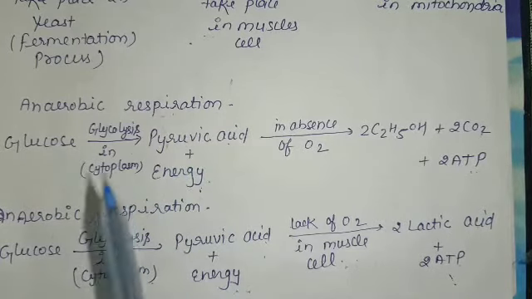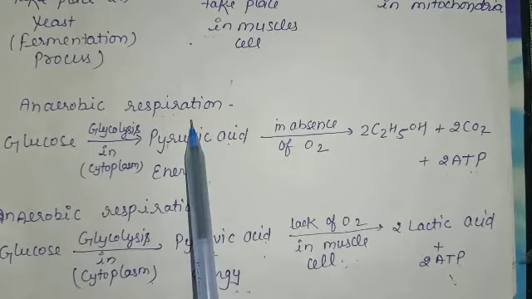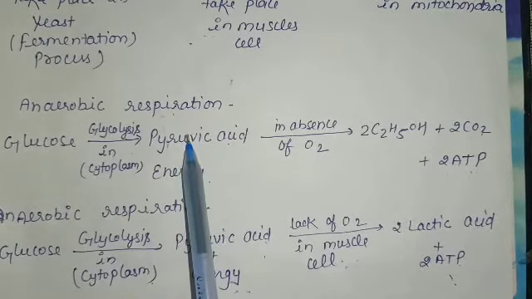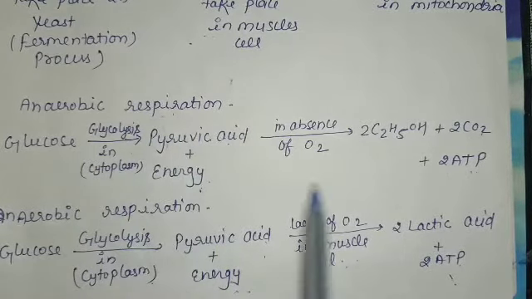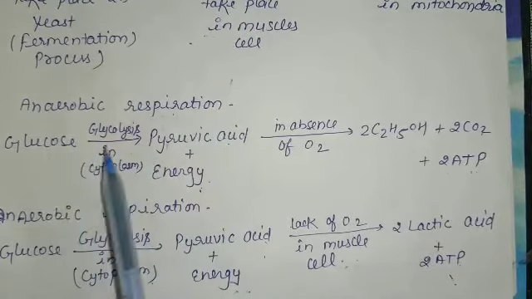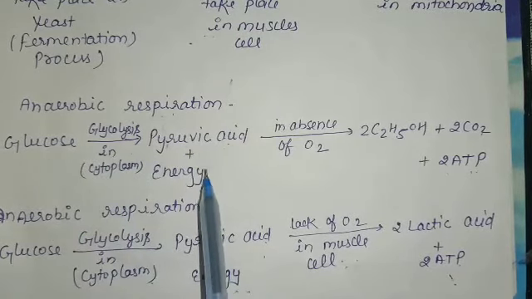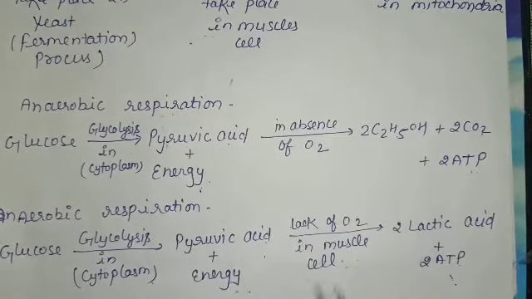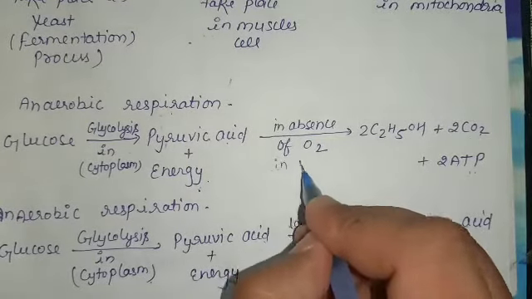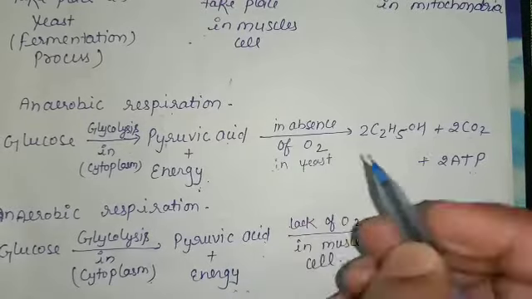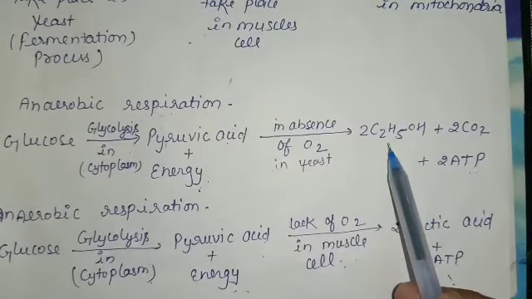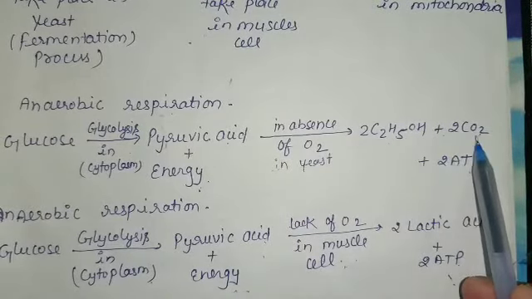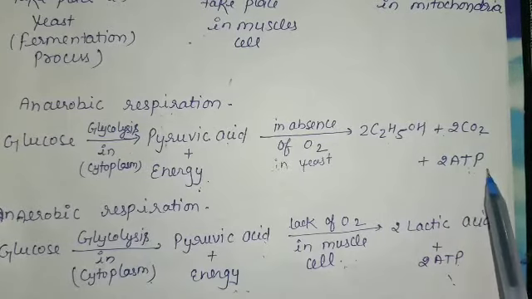The breakdown of glucose during anaerobic respiration carried out by the yeast can be represented as follows. Glucose gives pyruvic acid plus energy, in absence of oxygen, in yeast, gives ethanol plus carbon dioxide and 2 ATP.